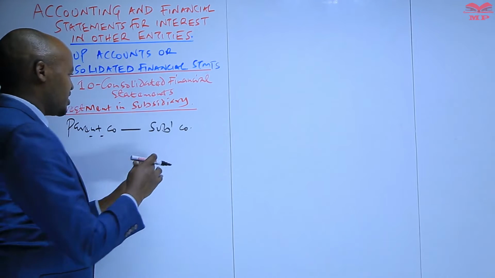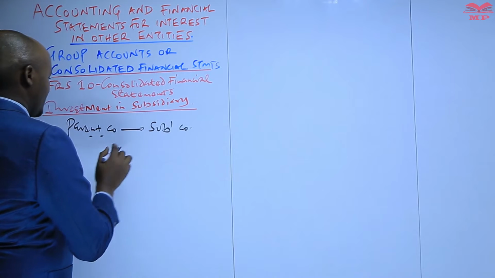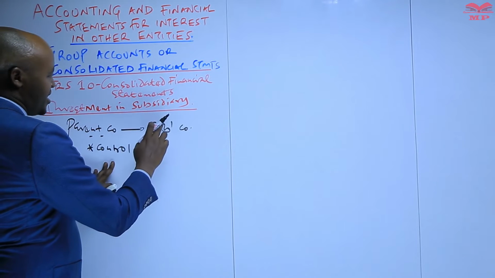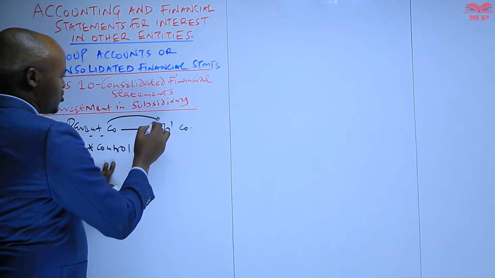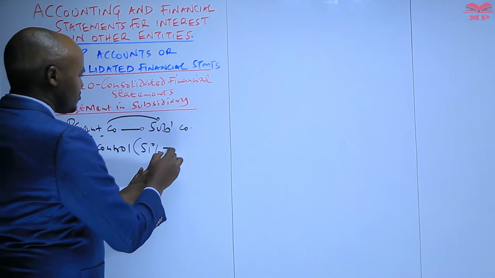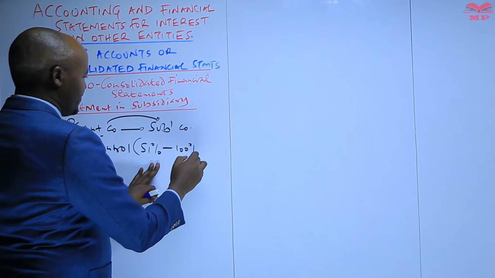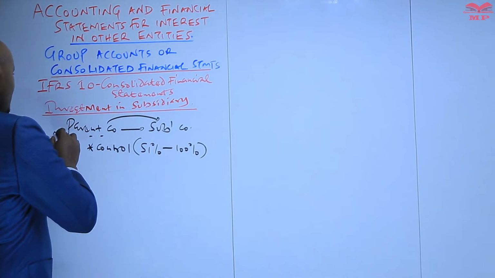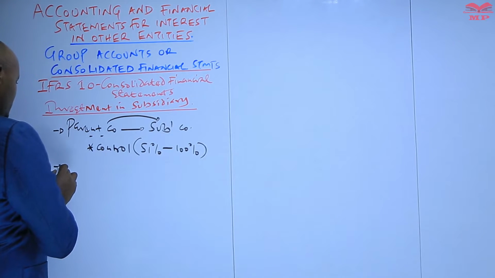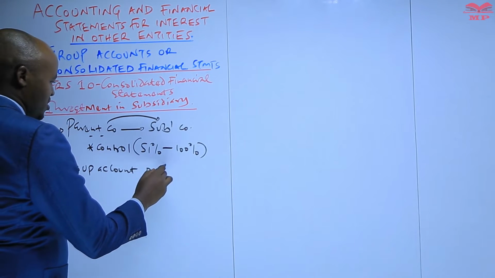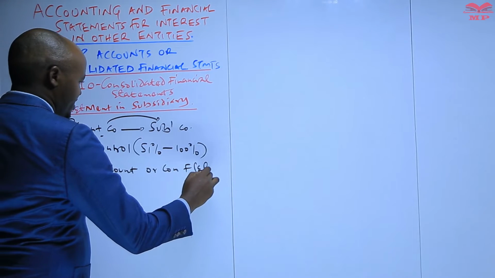And the important point here in identifying a subsidiary is basically the control. Generally, we have said that the parent company exercises control, or has control over the subsidiary, whereby the parent company holds shares which lie between 51% to 100% of the shares issued by the subsidiary. So the parent company at the end of the year is the one required to prepare the group accounts, or to prepare the consolidated financial statements.